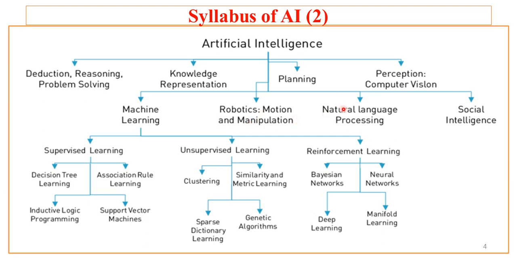Then we have natural language processing, then social intelligence, planning and perception and computer vision, and there are so many other subdomains under machine learning, which is a separate course available under this channel of GCS Solutions. So broadly speaking, we will be focusing on the core domains of AI.